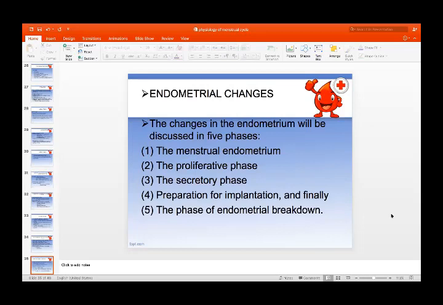Now, what are the endometrial changes? The changes in the endometrium will be discussed in 5 phases: the menstrual endometrium, the proliferative phase, the secretory phase, preparation for implantation, and finally the phase of endometrial breakdown.